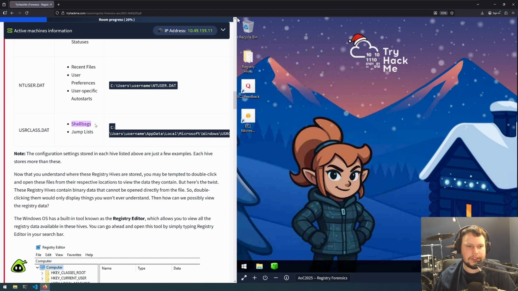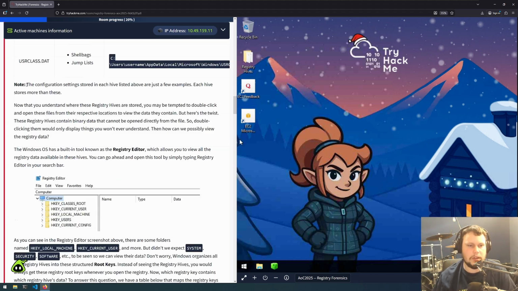This contains shellbags and jump lists. This is in C Users, the name of the user, AppData, Local, Microsoft, Windows, and UsrClass.dat. The configuration settings stored in each hive listed above are just a few samples. Each hive stores more than these.